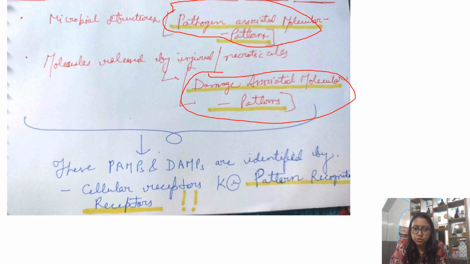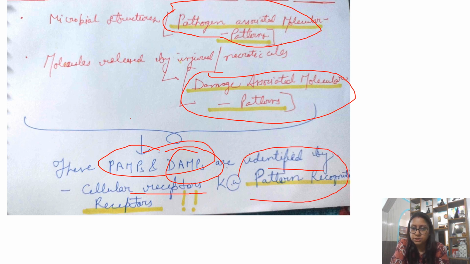These PAMPs and DAMPs, the pathogen associated molecular patterns of microbial structures and the damage associated molecular patterns released from injured or necrotic cells, will be identified by cellular receptors which we call pattern recognition receptors. On one side are the soldiers, the cellular components of innate immunity, and on the other side are the DAMPs and PAMPs. The pattern recognition receptors present the DAMPs and PAMPs released from microbial products, and combining with them, they bring these to our receptor cellular components.